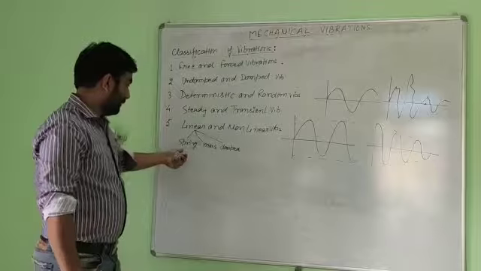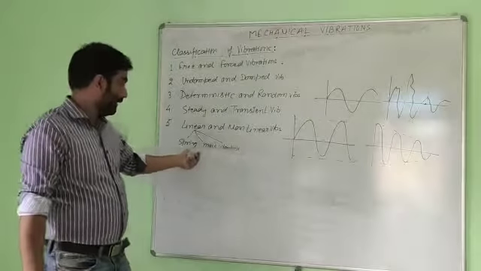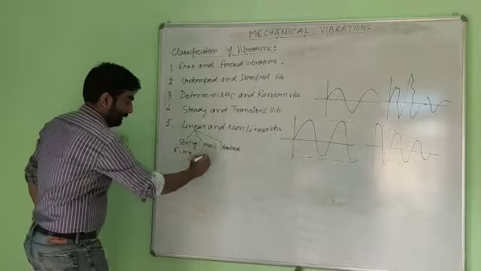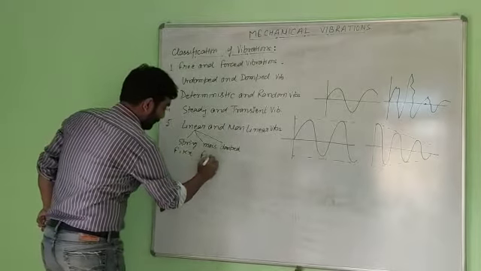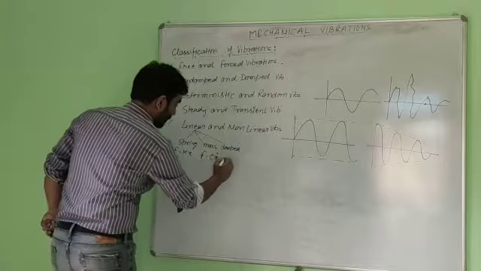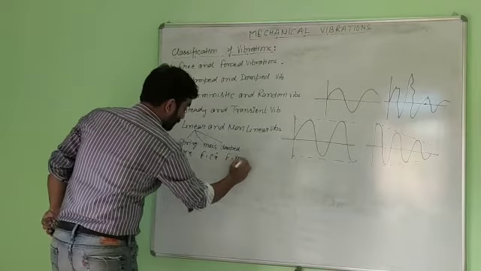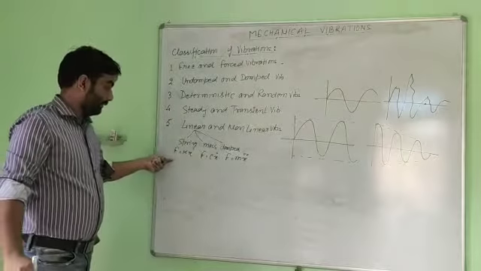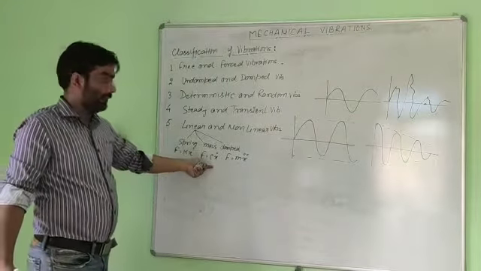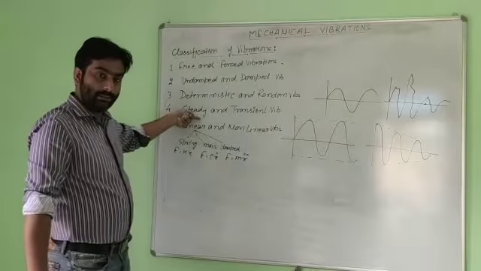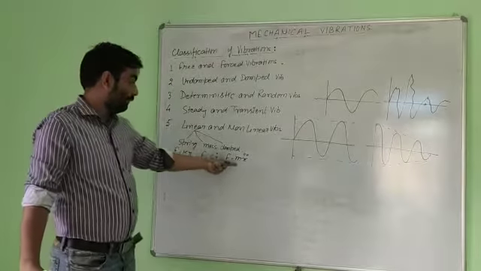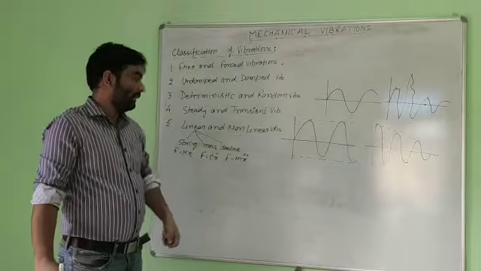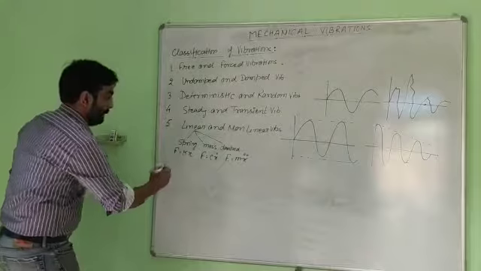Spring, mass, damper: if all behave linearly, F is equal to K into X linearly, F is equal to C into X dot linearly, and F is equal to M into A or X double dot. If all the elements are behaving linearly, such vibrations are linear vibrations. If any element behaves non-linearly, such vibrations are non-linear vibrations.